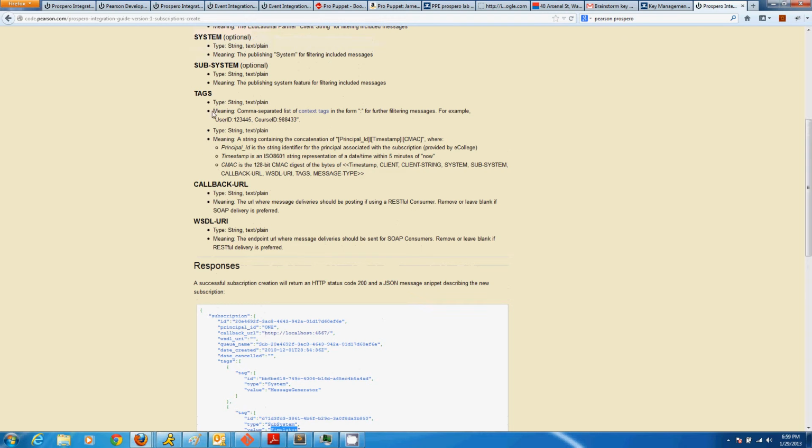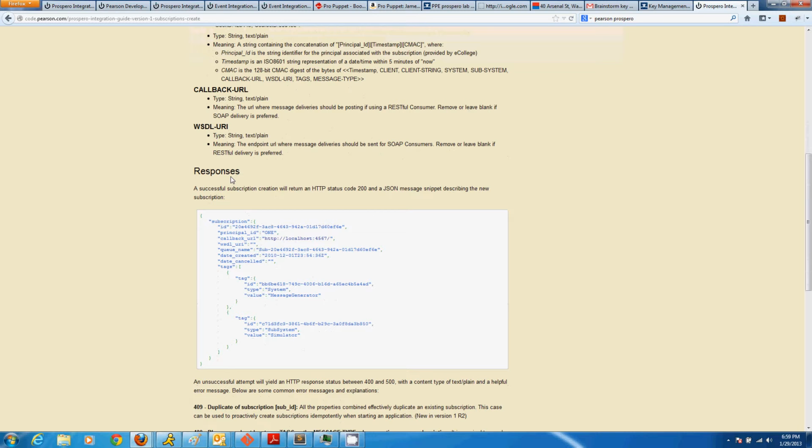So that would be in a tags block in a key value pair set. And you can also see that their callback URL they've set to their localhost 4567. That's really not preferred because for our installation of Prospero, Prospero really runs nothing locally aside from itself and RabbitMQ. So make sure to give a resolvable URL in that address.